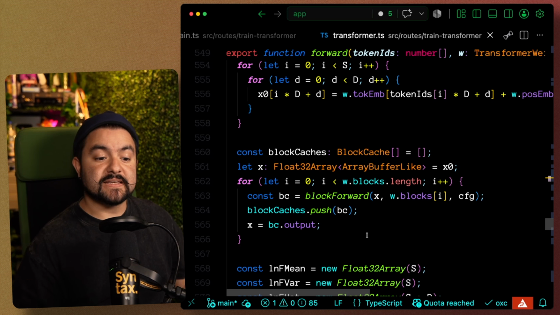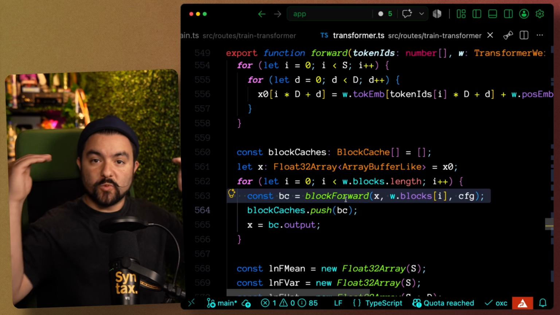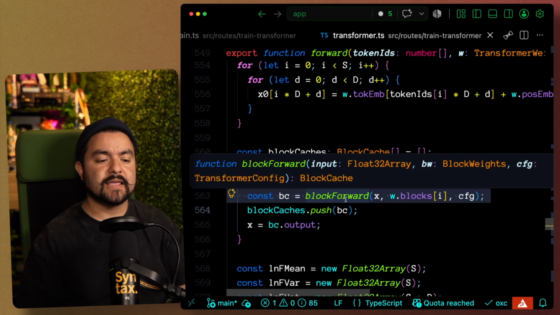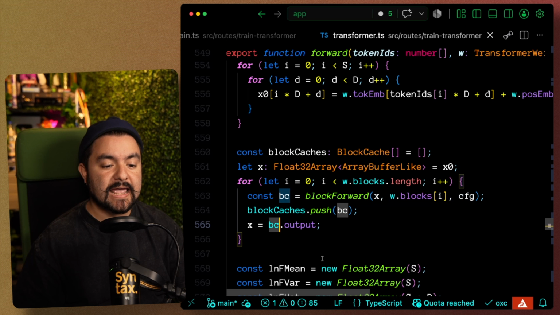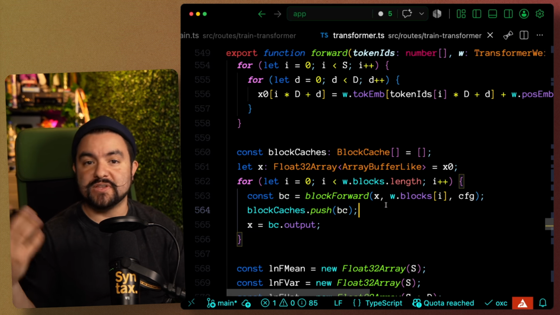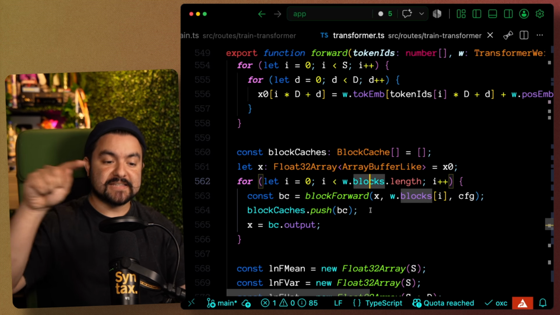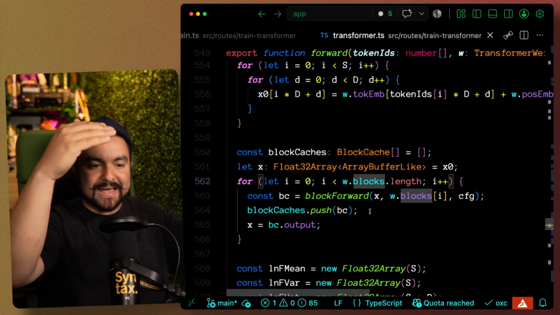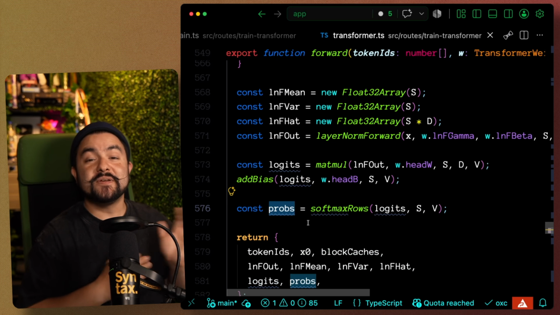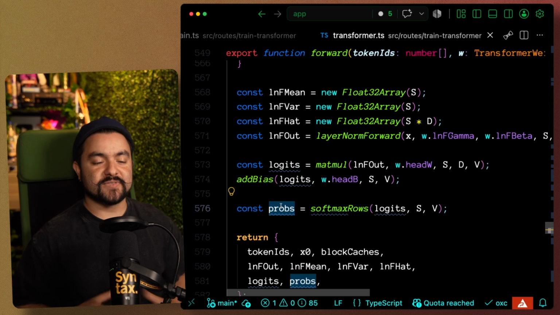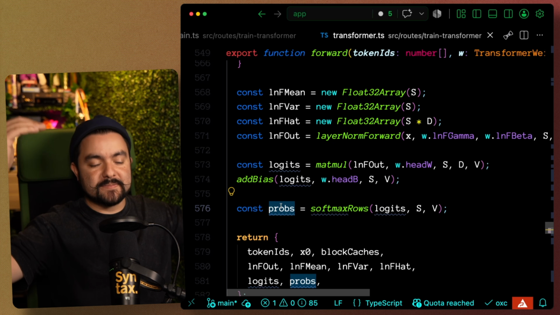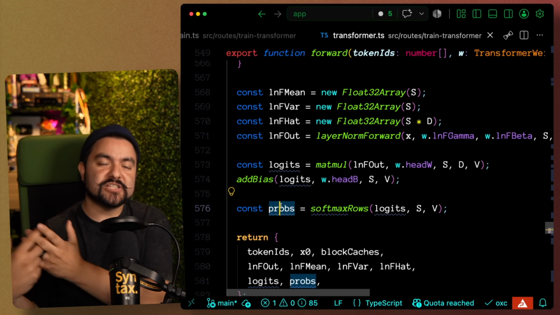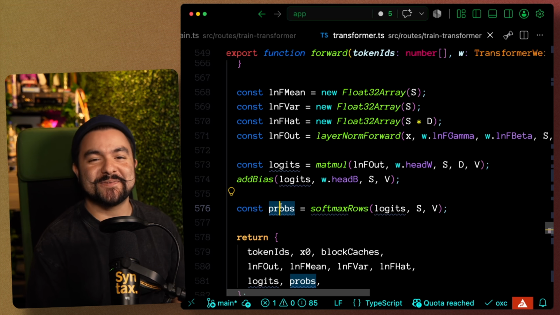Now, the way all of this comes together is what I just showed you happens for one specific block. So given input and positional information, pass that through a block. That then gives us an output, and then we can pass that through to the next block. So however many blocks we have, it's going to pass it through, perform the same each time, but the input and output size is always the same. We're just passing it from one block onto the next. And then we end up with our final list of probabilities. So that is, given these input tokens and positional information, what is the probability for every single token in our vocabulary that it will actually come next based on the data that we trained on?